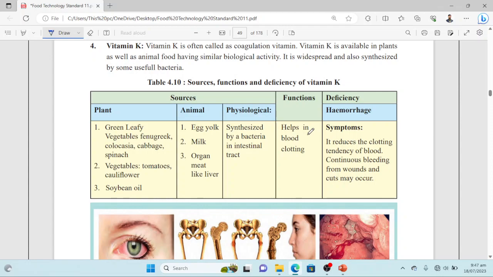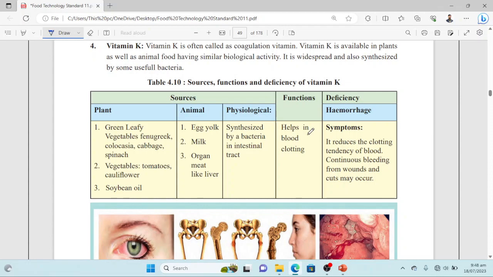The last fat soluble vitamin is vitamin K, and it is also often known as the coagulation vitamin, because it helps in coagulation of blood. That's why it is known as the coagulation vitamin. Vitamin K is available in plants as well as in animal food having similar biological activity. So independent of the source of vitamin, it performs the same function. It is widespread and also synthesized by some useful bacteria. So many bacteria are there that can also produce vitamins other than plant and animal sources.